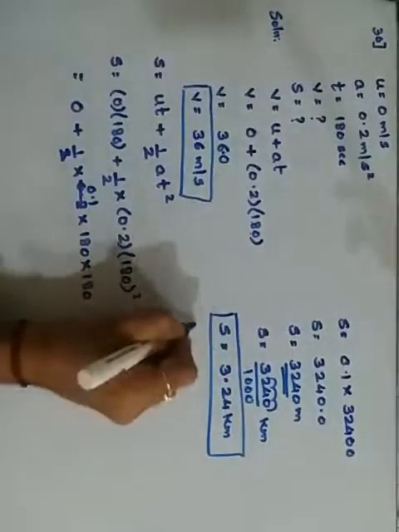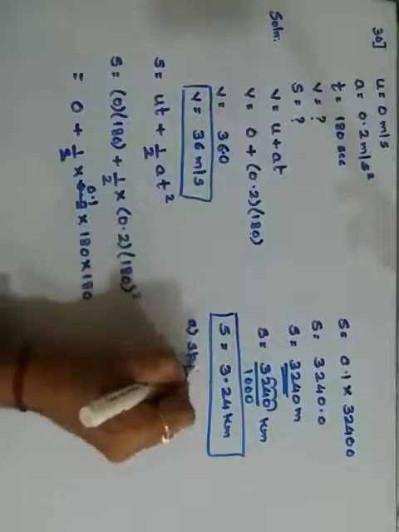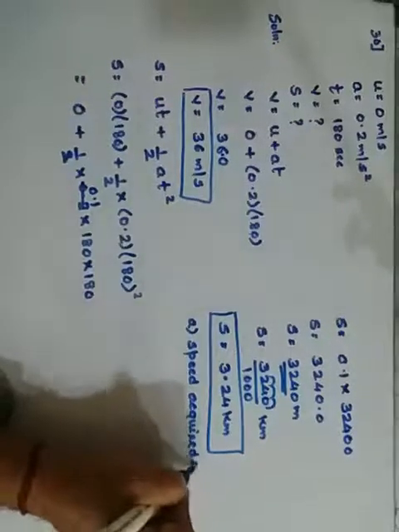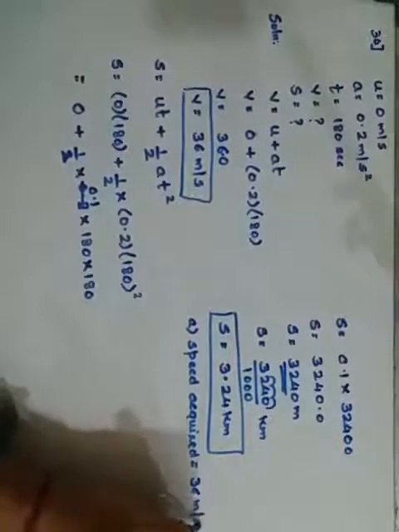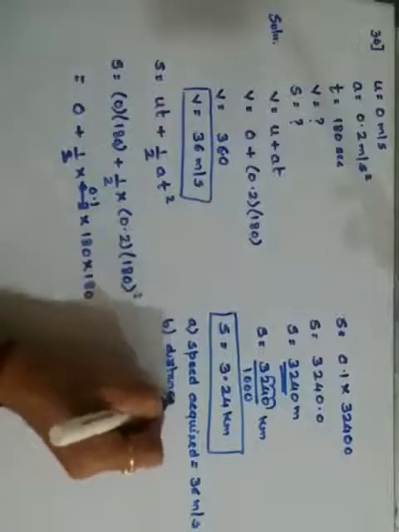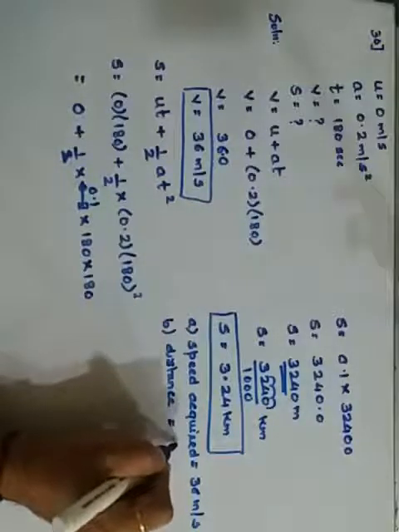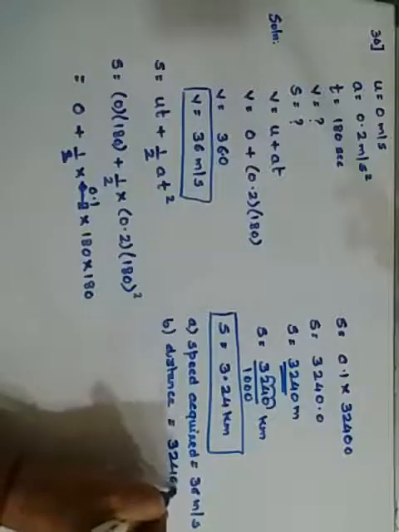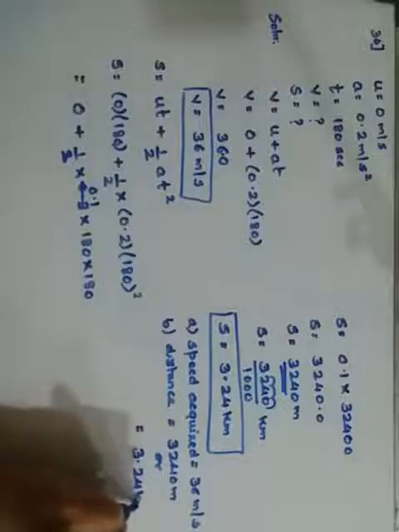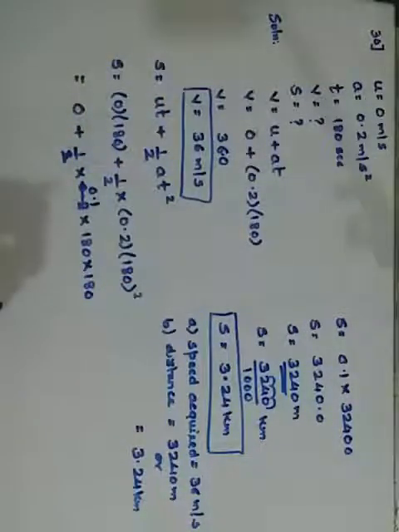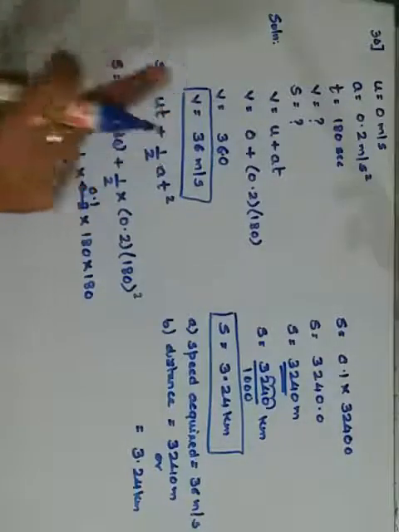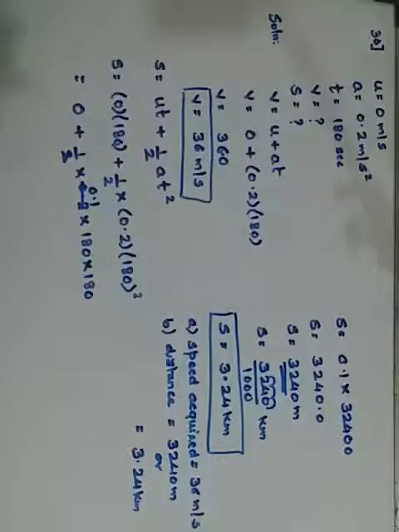So writing the final answer. First question was the speed acquired. The speed acquired is 36 meters per second, and your second part was the distance traveled. The distance traveled is 3240 meters, or you can write it as 3.24 kilometers. Simple. These are both based on the kinematical equations. Of the 3 kinematical equations, I have used the first one and the second one. Okay, this is your 30th problem.